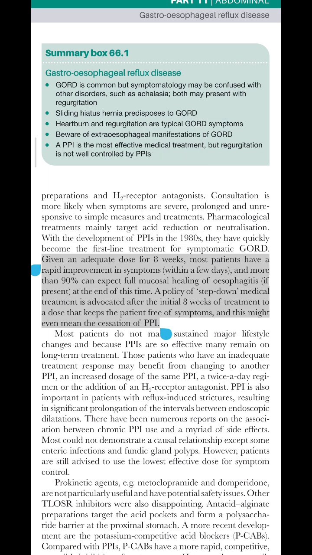Given an adequate dose for 8 weeks, most patients have a rapid improvement in symptoms within a few days, and more than 90% can expect full mucosal healing of esophagitis, if present, at the end of this time. A policy of step-down medical treatment is advocated after the initial 8 weeks of treatment to a dose that keeps the patient free of symptoms, and this might even mean the cessation of PPI.